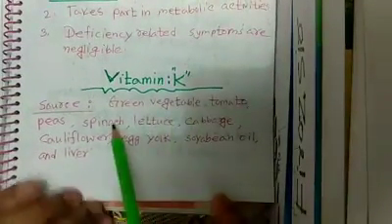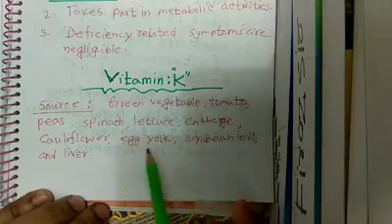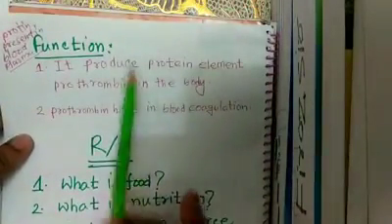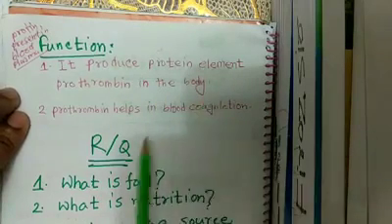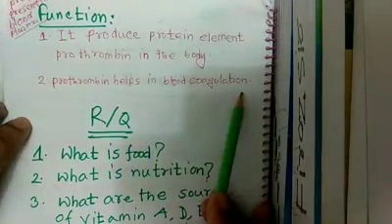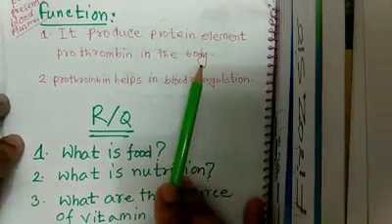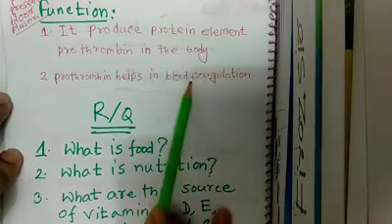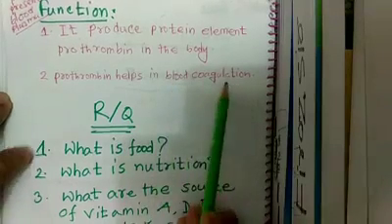Now vitamin K. Source: green vegetable, tomato, peas, spinach, lettuce, cabbage, cauliflower, egg yolk, soybean oil, etc. are the sources of vitamin K. Function of vitamin K. What is the main function of vitamin K? It produces the protein element prothrombin in the body. Prothrombin helps in blood coagulation. If some portion of your body is injured, blood may come out. It will protect from the blood falling. I mean, it makes the prothrombin and it helps in the coagulation of blood.